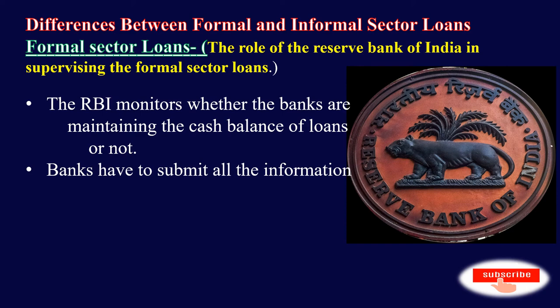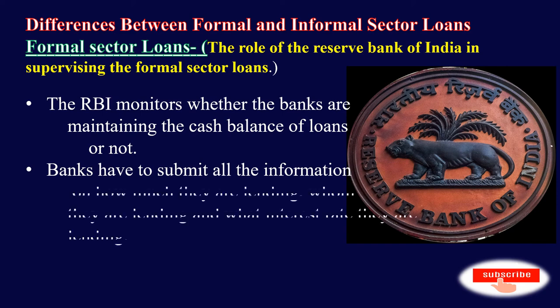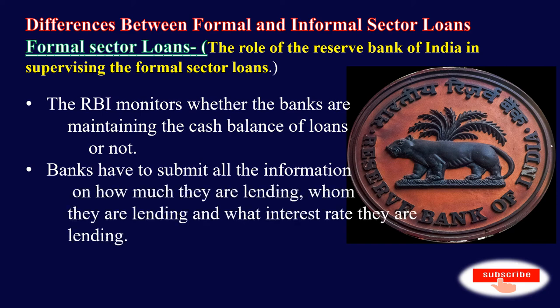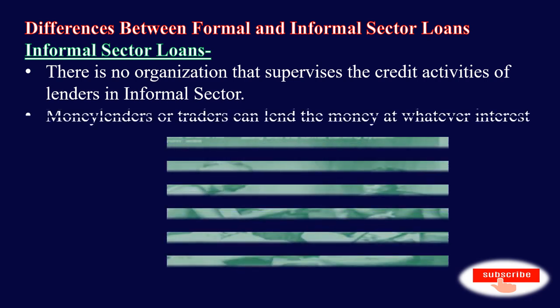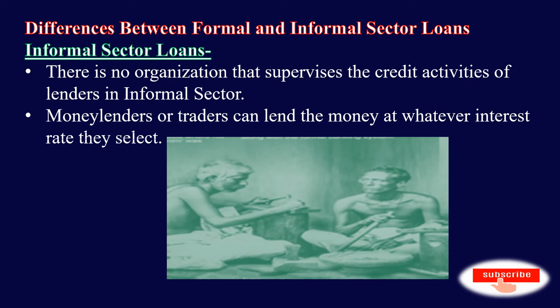And from time to time, banks have to submit all the information to the RBI. The banks inform the RBI how much they are lending, whom they are lending to, and at what interest rate. But when we see the informal sector loans, in the informal sector there is no organization that supervises the credit activities of lenders. Money lenders or traders can lend the money at whatever interest rate they select. Sometimes the earnings of the borrowers are not enough to pay off the high interest rate. And when they fail to repay the loan on time, money lenders use unfair means to get their money back and there is no one there to stop them.